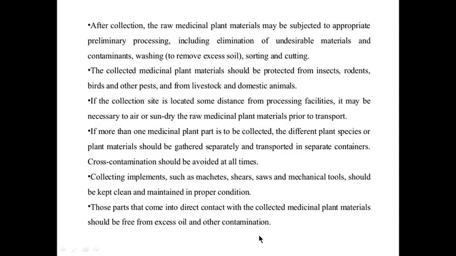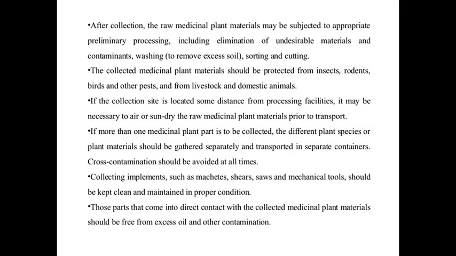After collection, the raw medicinal plant material should be subjected to appropriate preliminary processing, including elimination of undesirable materials, contaminants, and washing. So the raw material is now collected, and preliminary processing is done. During collection, the weeds or other material that come with the plant material should be removed.